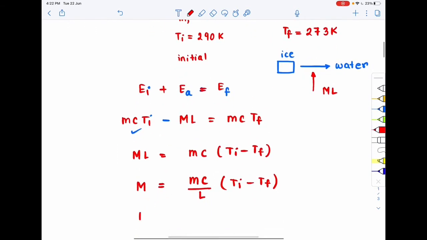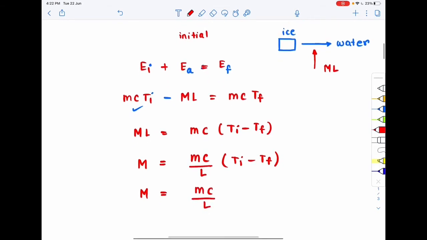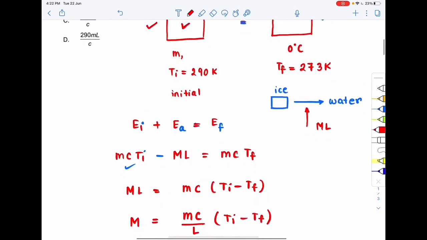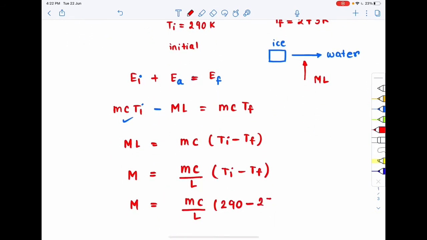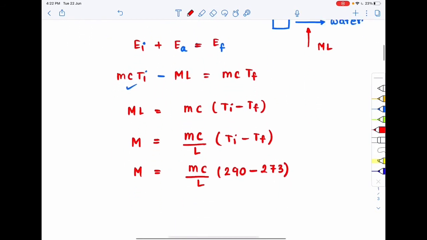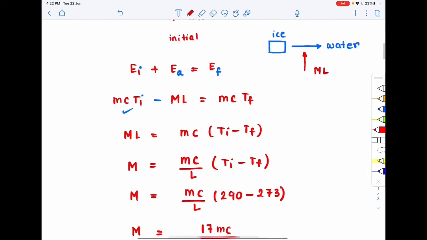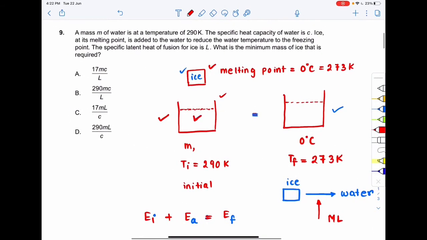Initial temperature is 290 Kelvin, and the final temperature is 273. So the mass of ice that is needed is equal to 17 mc by L. So the correct option to question number 9 will be option number A. I hope you got the question.